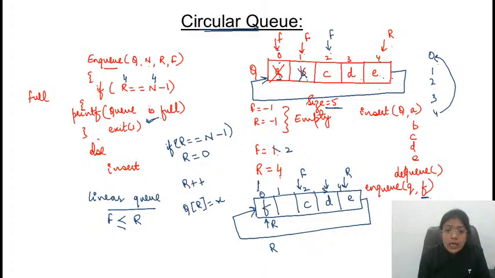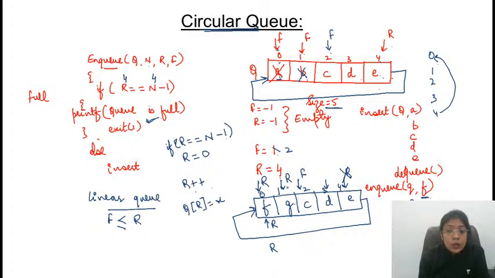So in this case, now rear is pointing to this position. Now I want to insert G. G कहाँ पे insert होगा? Obviously, rear is equal to n-1? नहीं. तो increment the value of rear. Rear is pointing to here. So G will be stored here.